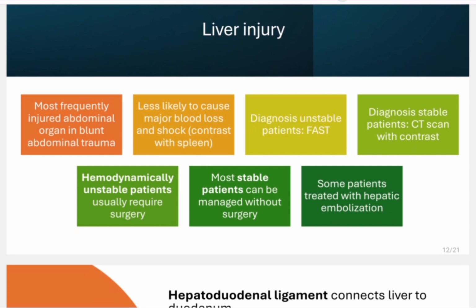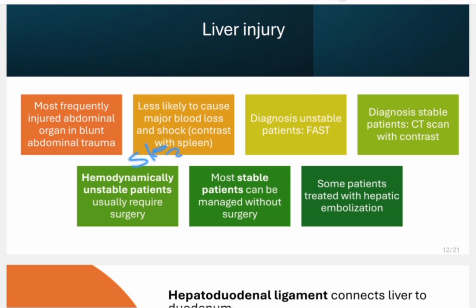Liver injury. Liver is the most frequently injured abdominal organ in blunt trauma. Remember we discussed that the solid organs are the most commonly injured organs in blunt trauma. Out of these, liver is the most frequently injured organ. But the bleeding is less likely to cause major blood loss and shock.